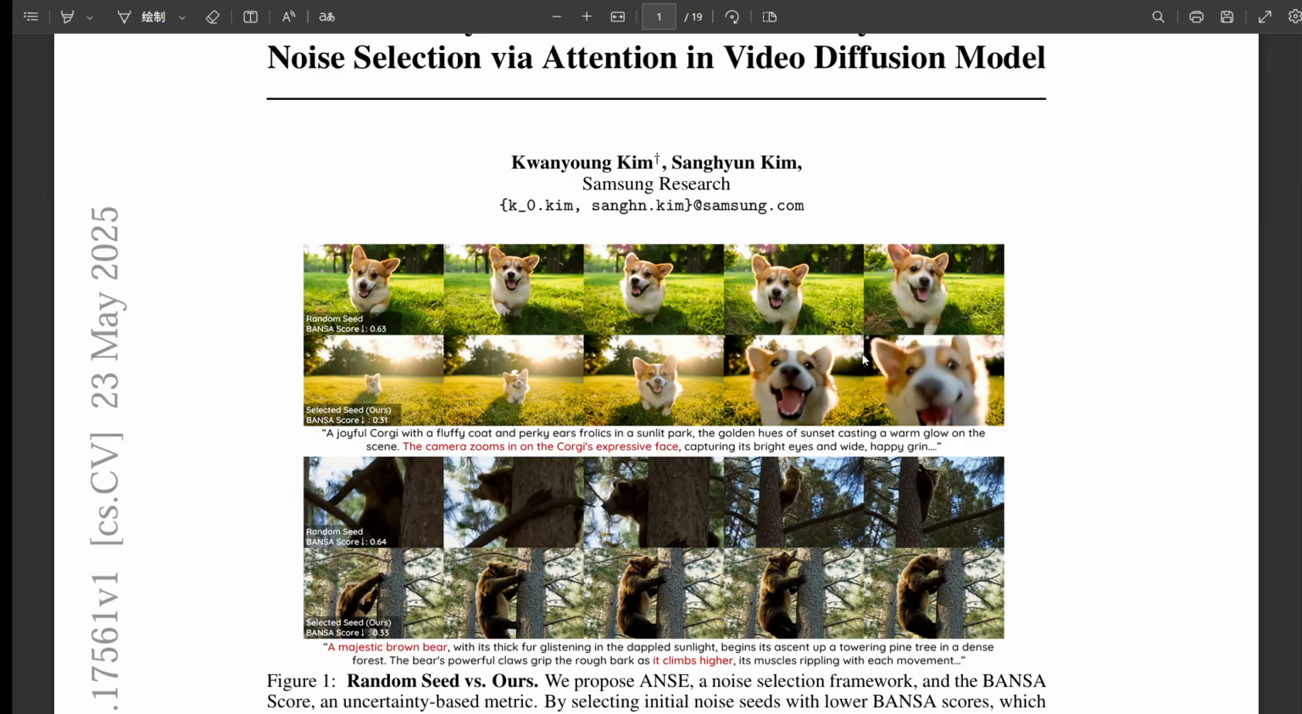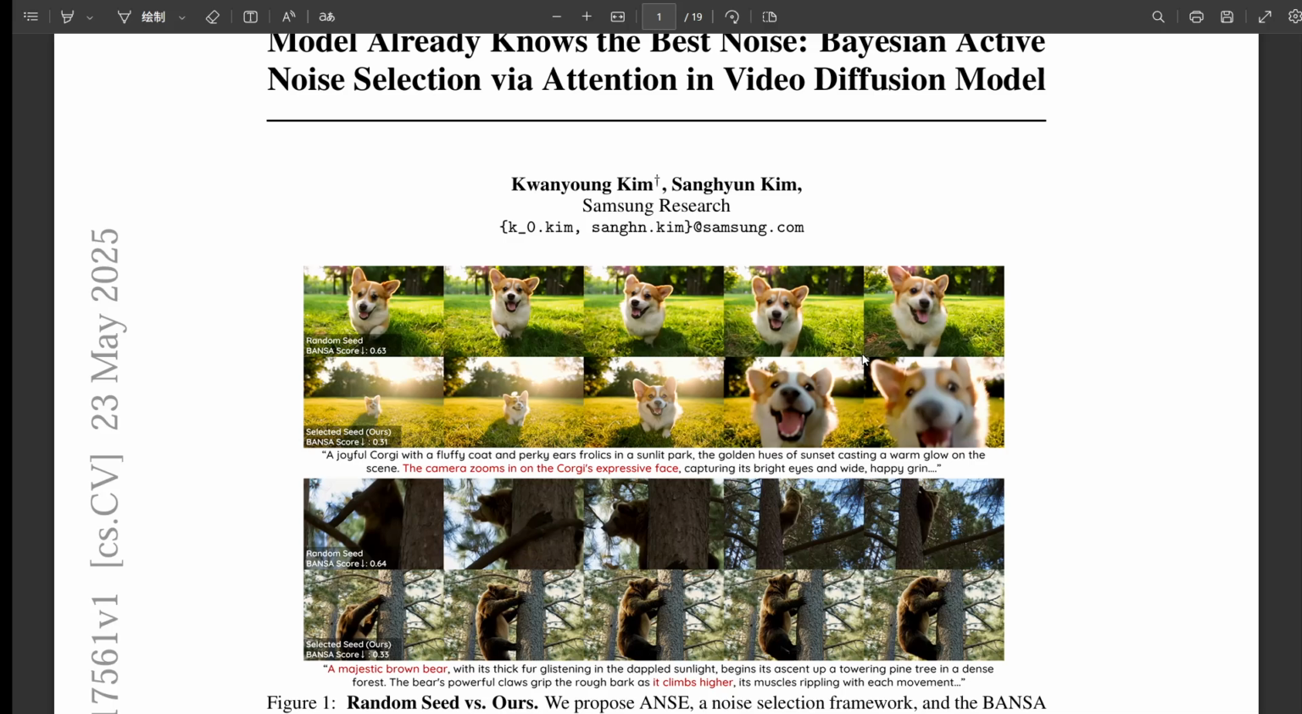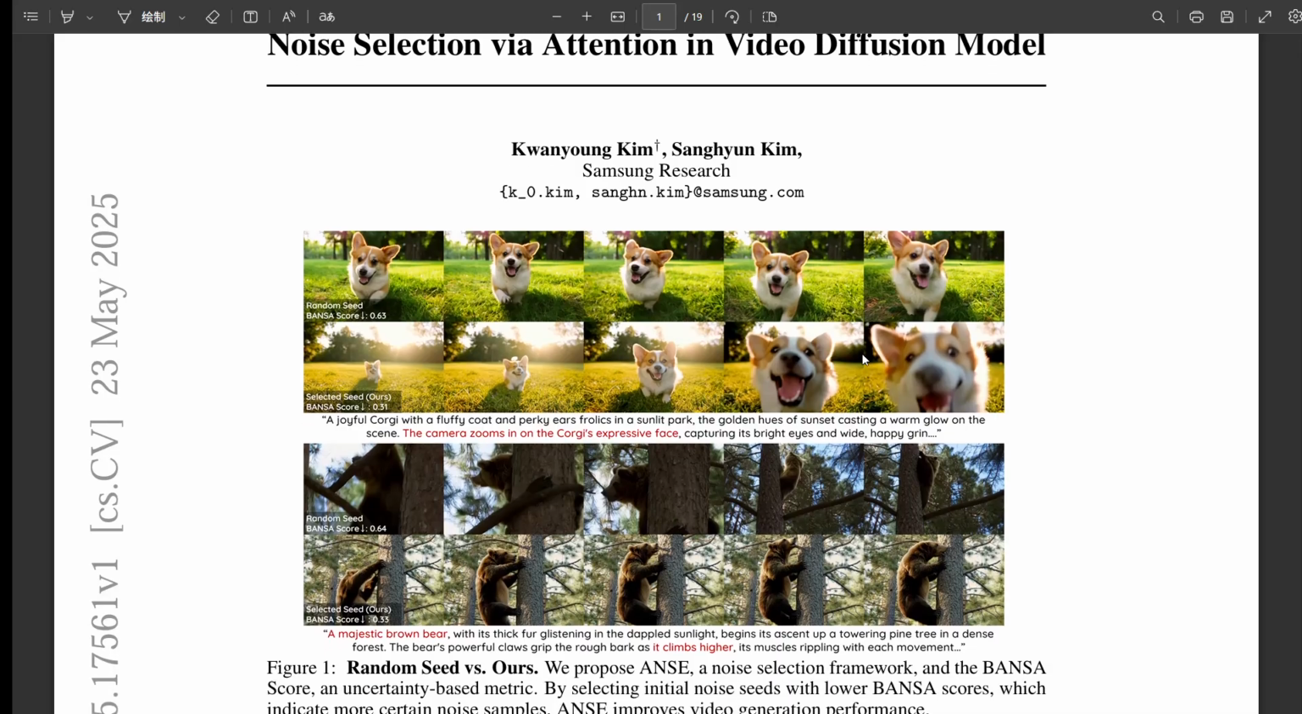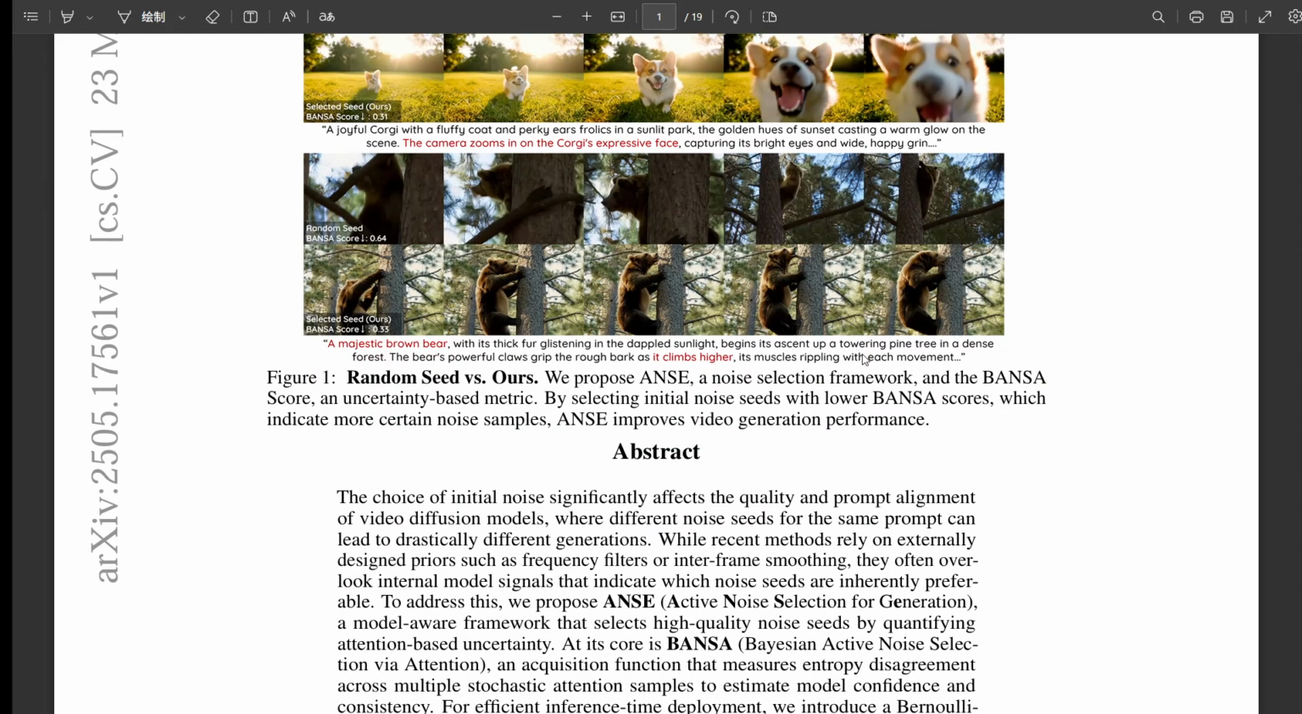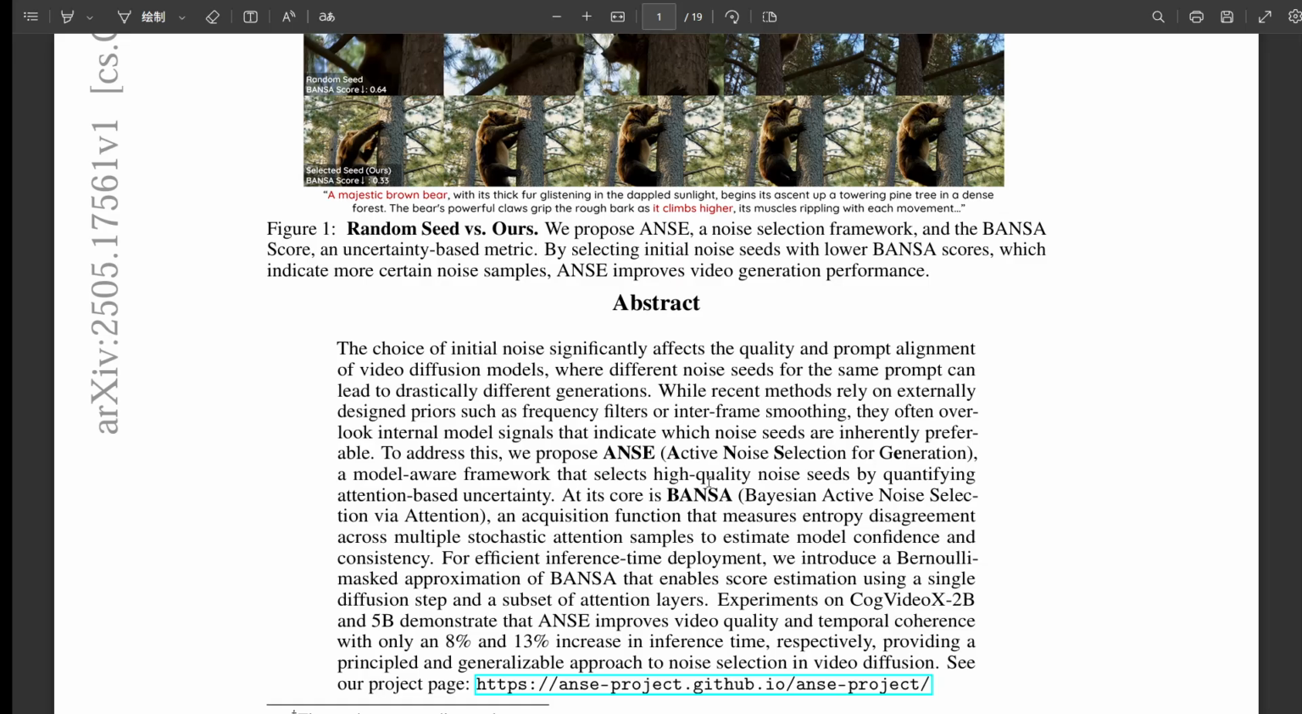Okay, ANSE. So our mission today is to get into how this model-aware approach actually works. Yeah, exactly. We need to understand ANSE, figure out this BANSA score they talk about, and see what it means for making better videos, hopefully faster too. Sounds good. We've got the paper, notes, FAQs, figures, all the pieces. Let's do it.